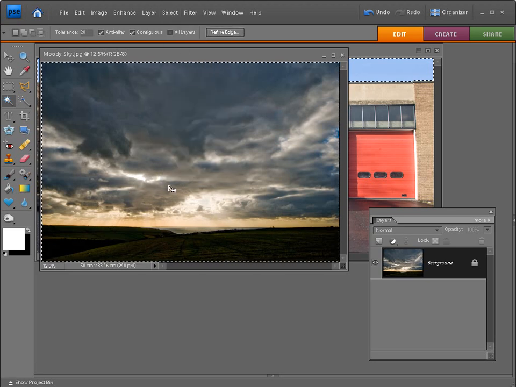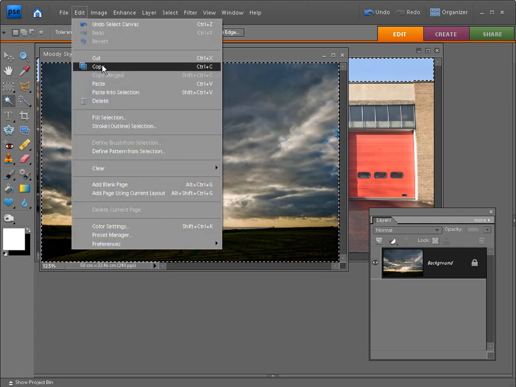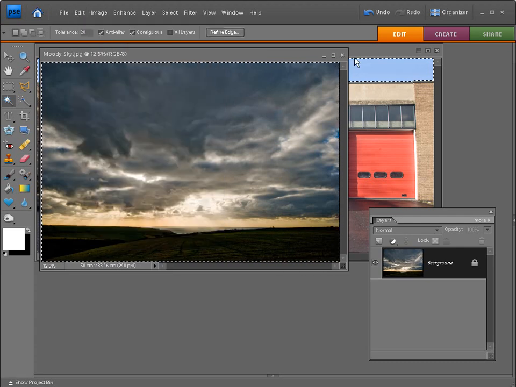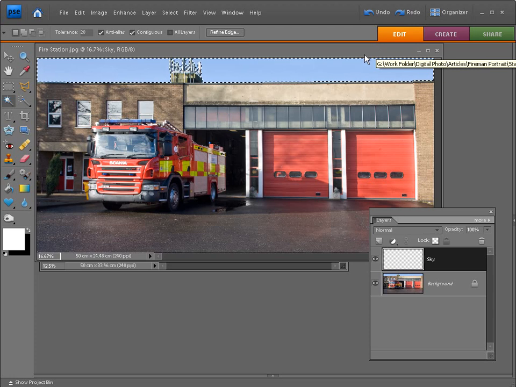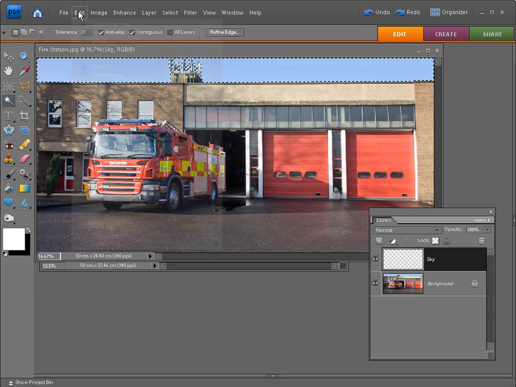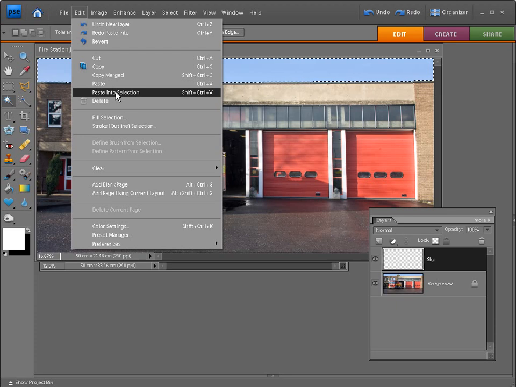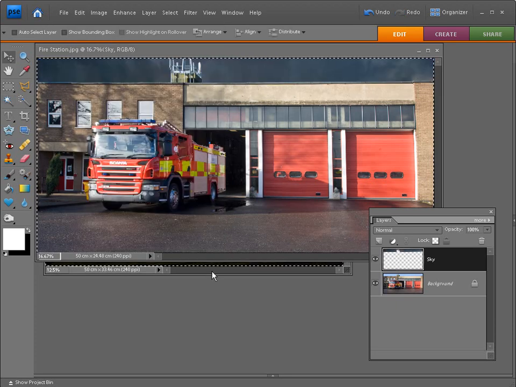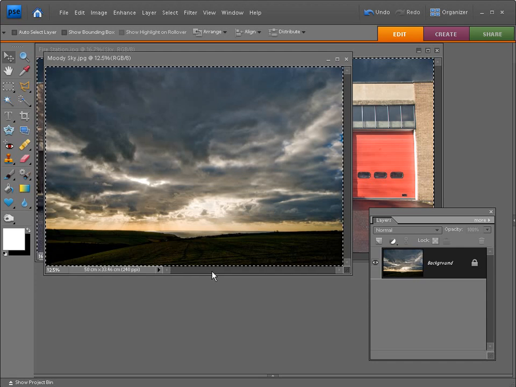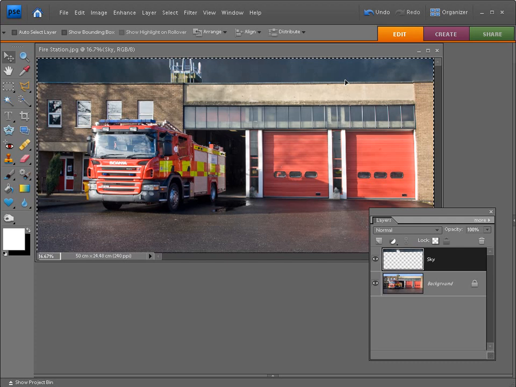When you can see the marching ants, you can then go up to Edit, down to Copy, and then move back to the Firestation document that we've been working on, and go up to Edit, and then go down and click on Paste into Selection. Moving back to the Sky document, we're all finished with this for now, so we can close it down, and there's no need to save it.